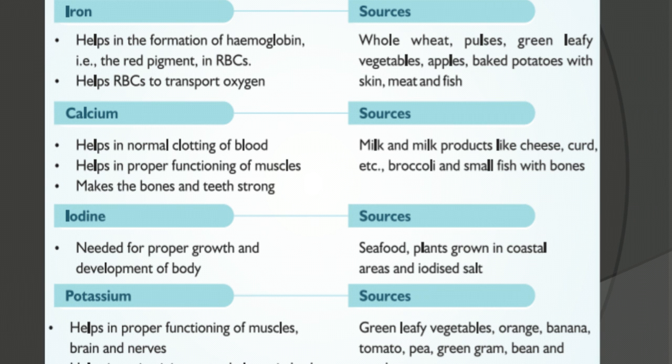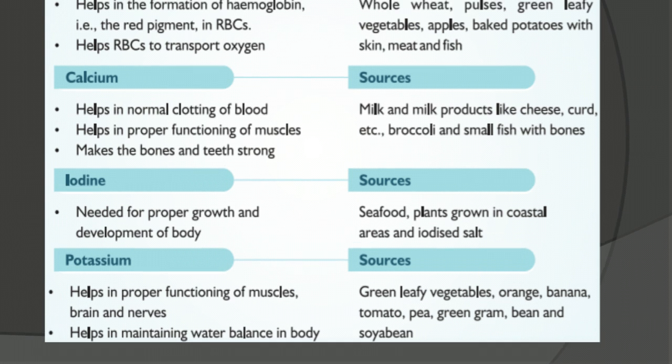Next is calcium. Calcium is mainly needed for strong teeth and bones, and also it is helpful for blood clotting. The various sources are milk and milk products, broccoli, small fish, etc.